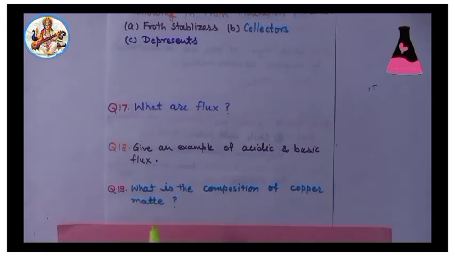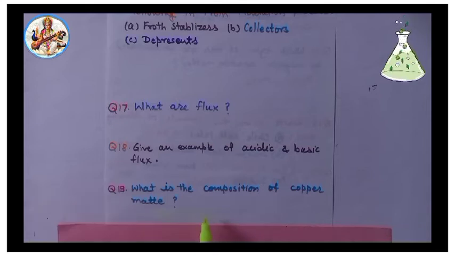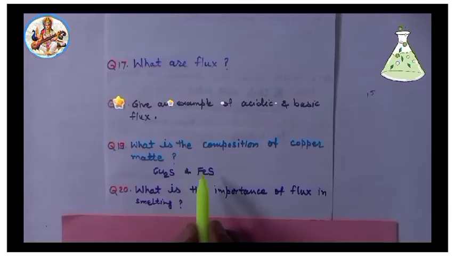Next, 19. What is the composition of copper matte? Very important. Solution: copper matte contains Cu2S and iron sulfide. I repeat, copper matte contains cuprous sulfide and iron sulfide.